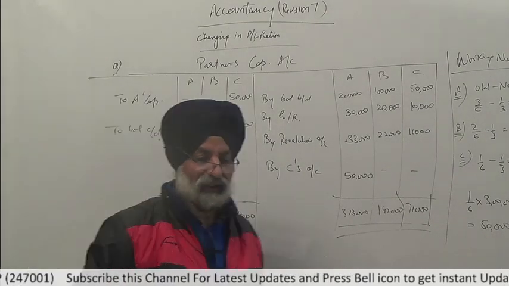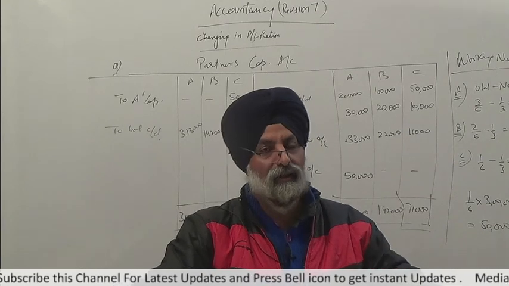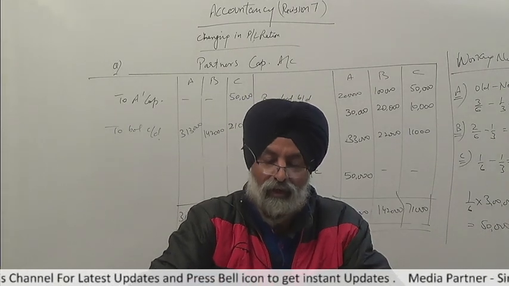These are the balances of the partners. In this way, we completed the partners capital account. That's all for today. Have a nice day.